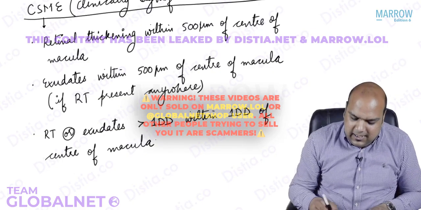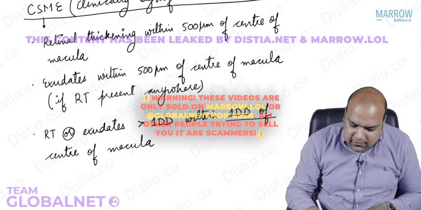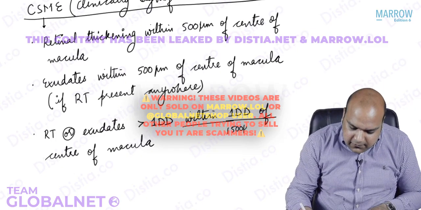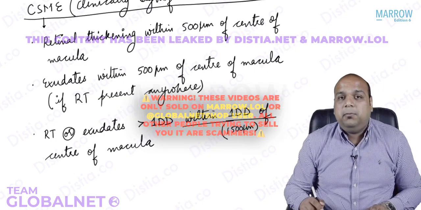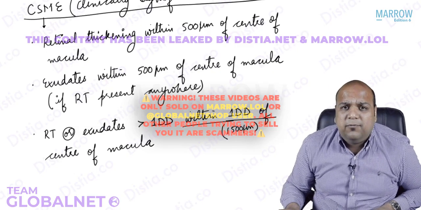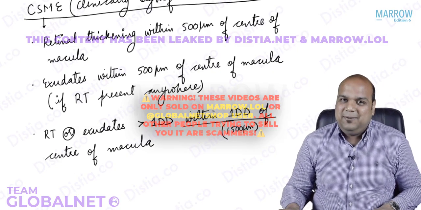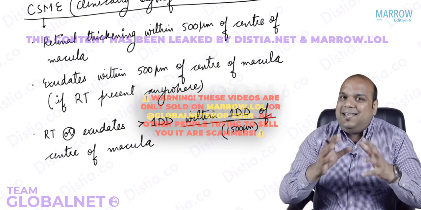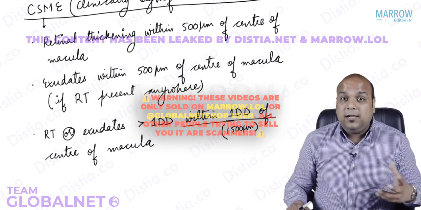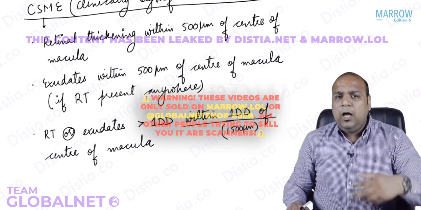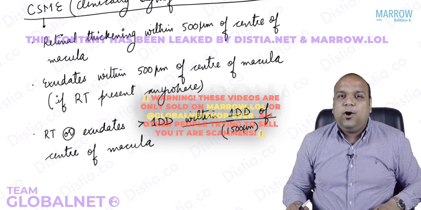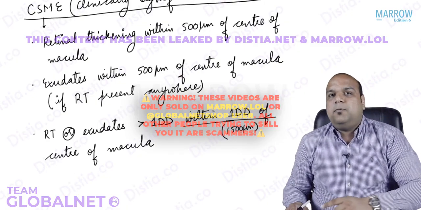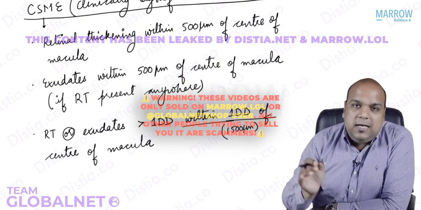In point 3, we are saying either you have retinal thickening or you have exudates. We have increased the area. We have increased the area to within 1 disc diameter. Within 1 disc diameter means within 1500 micron. I hope you remember 1 disc diameter is 1.5 mm, which is 1500 micron. But then if we have increased the distance, everybody, then the size of the lesion itself becomes important. So retinal thickening itself should be 1 disc diameter, or exudate should be covering an area of 1 disc diameter. I hope we are clear about this. That is our first complication, everybody, macular edema.